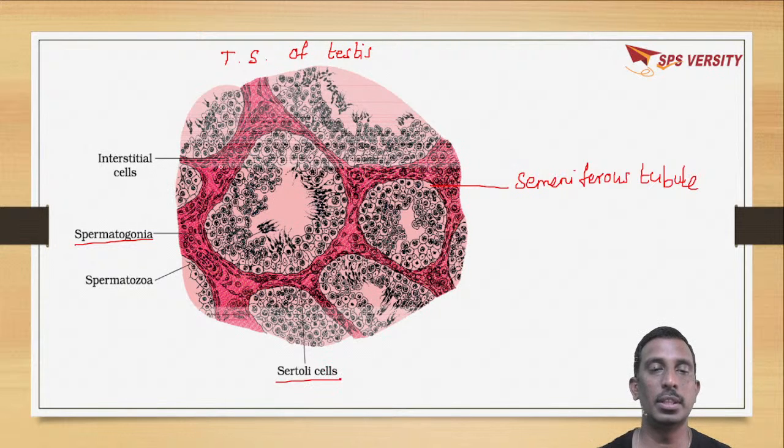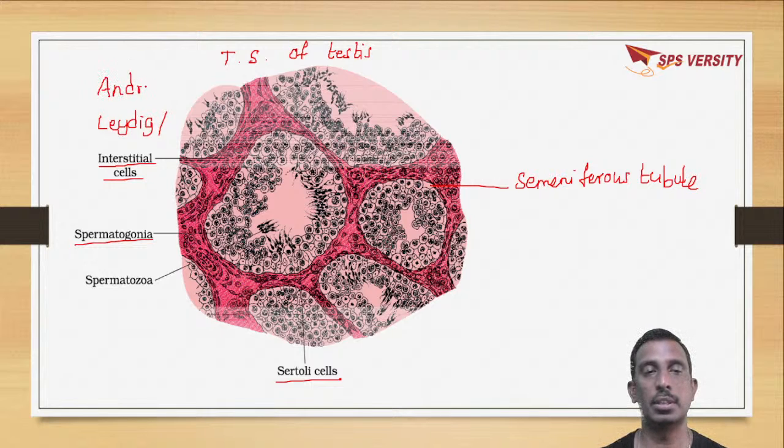And in between the seminiferous tubules there are interstitial cells, or they are also called Leydig cells, which will secrete the hormones, that is androgens. In that the major one is testosterone.